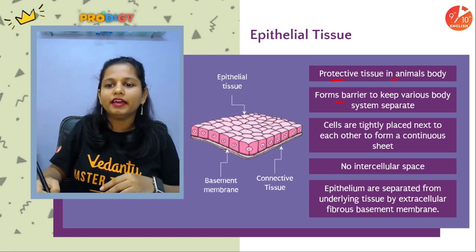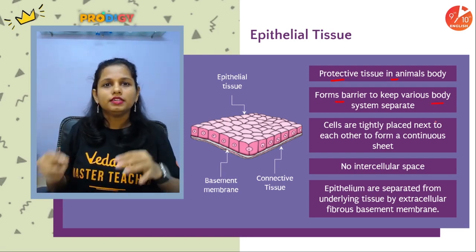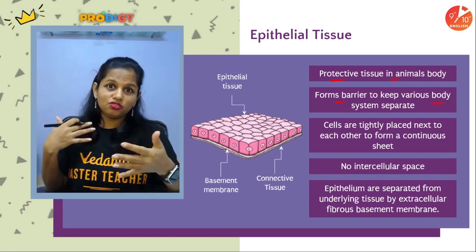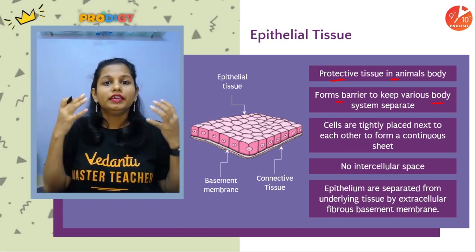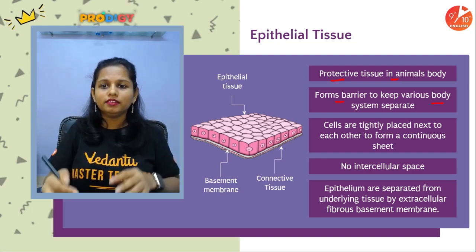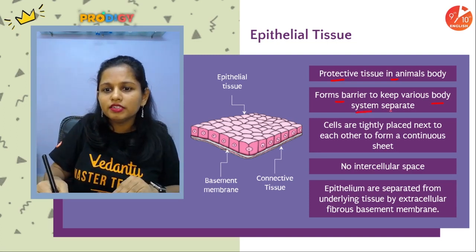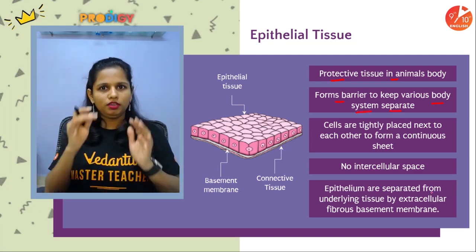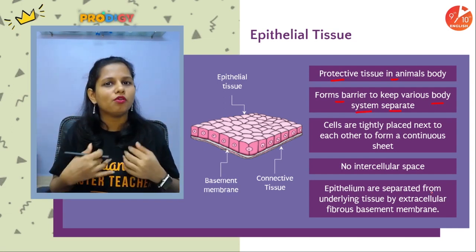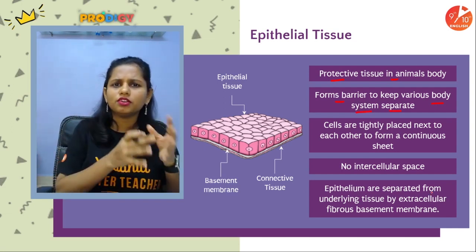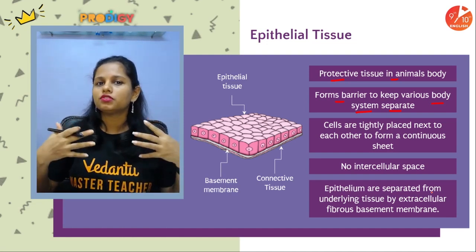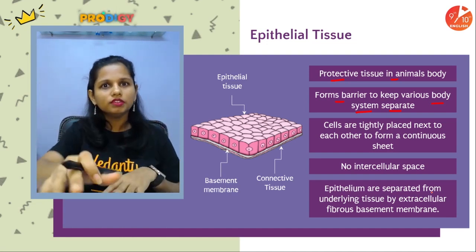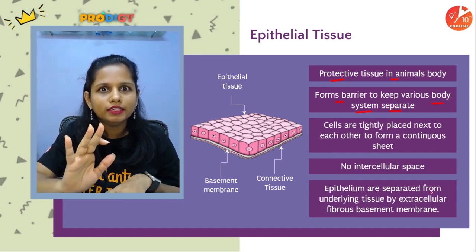Okay, it forms a barrier to keep our body distinct from the external agents. Okay, it even forms a barrier which separates different systems of our body. We have several systems present in our body. We have the nervous system, the circulatory system, the digestive system, the excretory system. So every system is separated from the other with the help of this epithelial tissue.